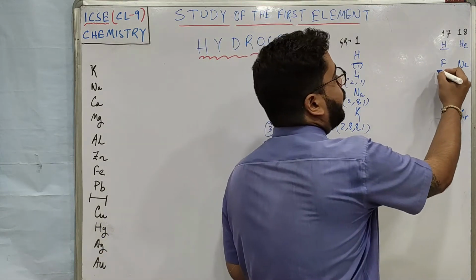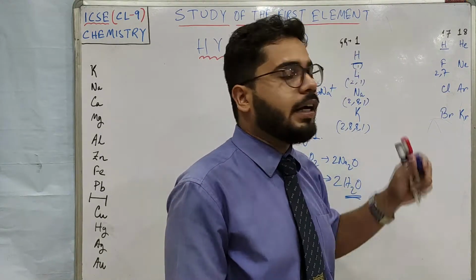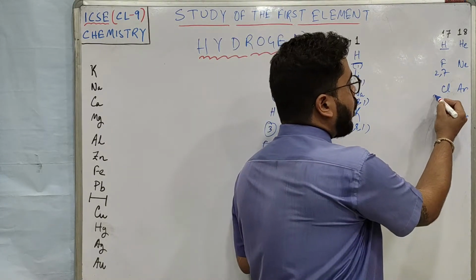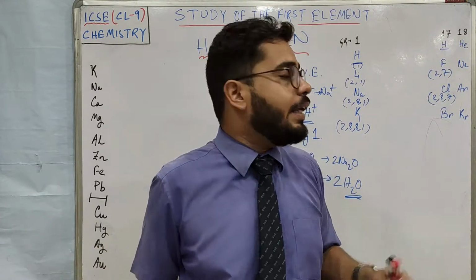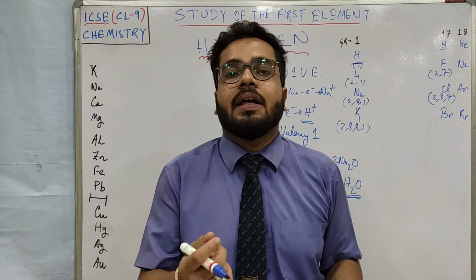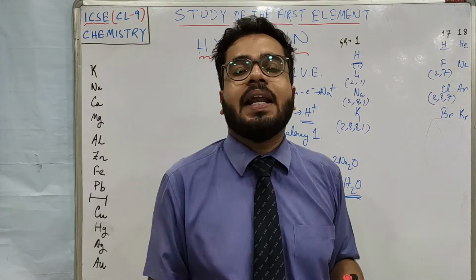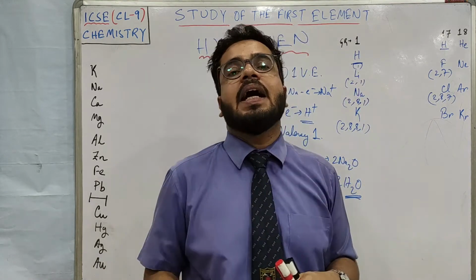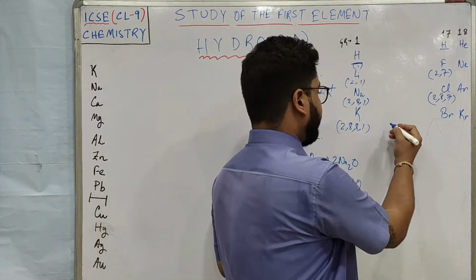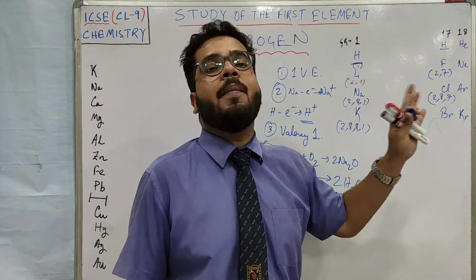Like the electronic configuration of fluorine is 2,7, the electronic configuration of chlorine is 2,8,7. So what we can understand is, if these non-metals get one electron, then their octet will be completed. Similarly, like hydrogen. So the first point I am writing is how they form ions.